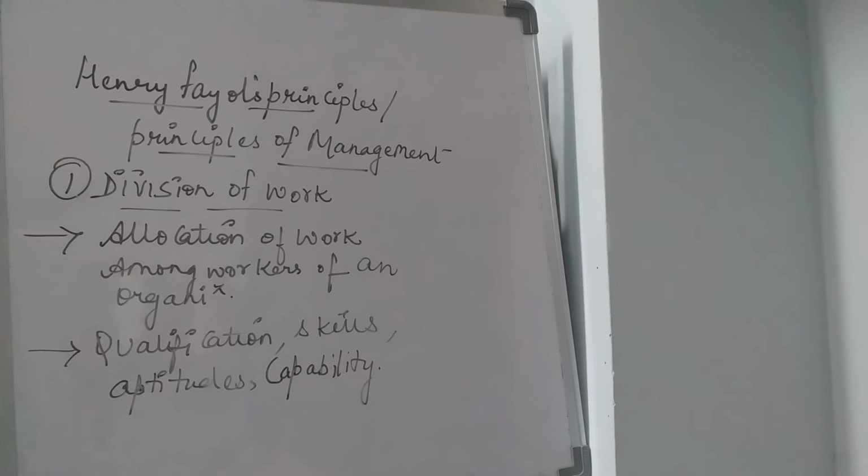If all these four things are there in the employee, definitely he will be given the work. But first of all, the manager has to see what his qualification is, what his skills and aptitude are, his working nature, how eligible he is, and his capability, whether he can do it or not. So to a particular person, particular work must be given.